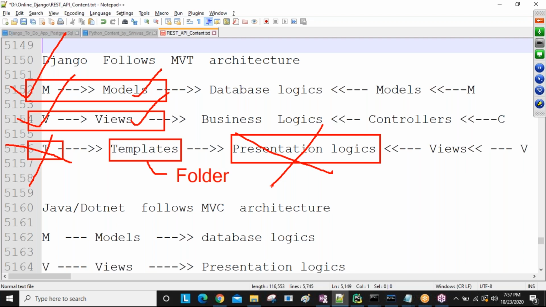Understand, friends? Simply, here is one point for remembering purposes. Inside views only, both business code and presentation code you can write, sir. Using views only, you can write business code and presentation code. That's why the templates folder is optional. Templates folder is optional. Later we will discuss why templates are required and mandatory. All these things you will get separately later, guys. Are you understanding so far? MVT architecture, I hope you are understanding.